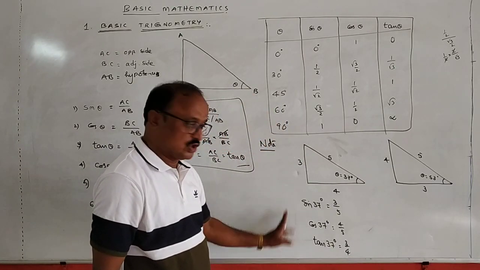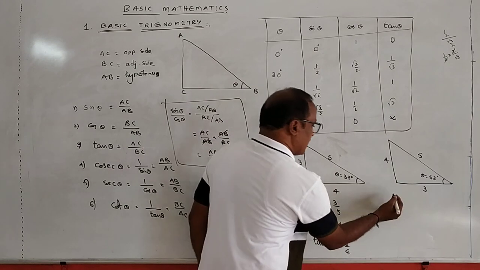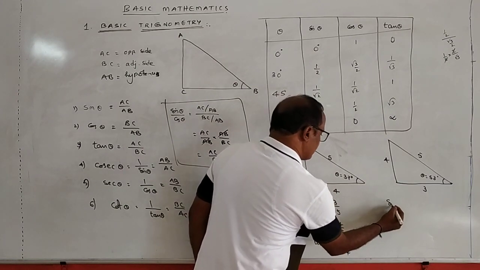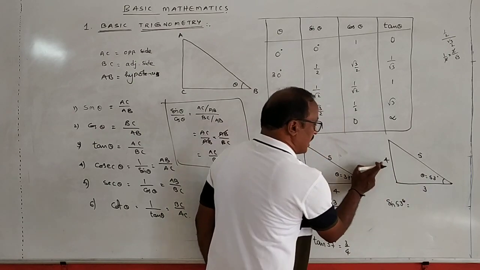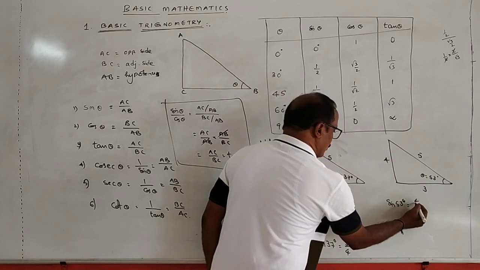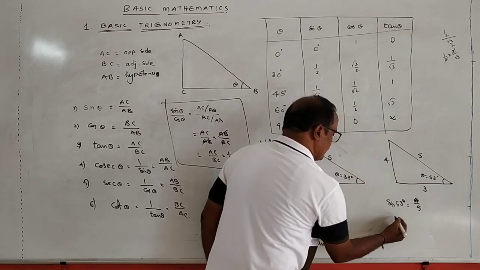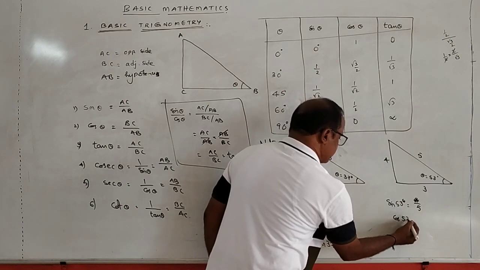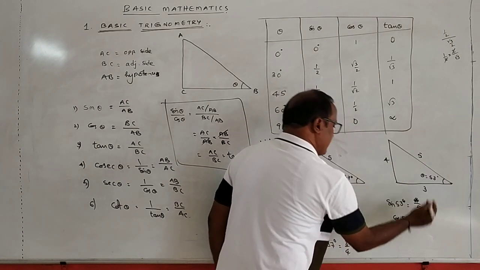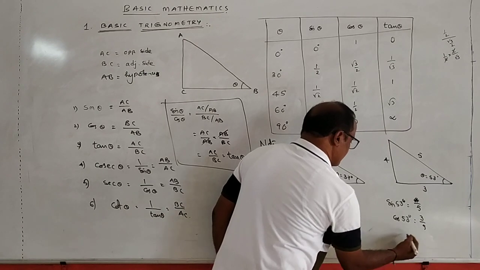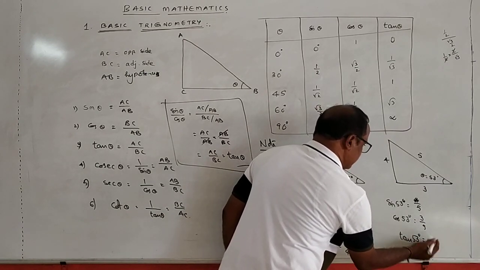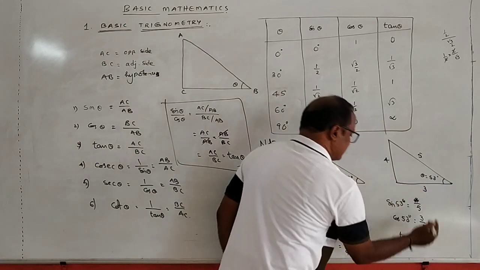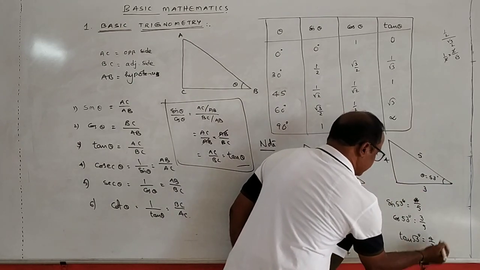Do you understand? Next, in this triangle, what is the value of sin 53? Sin 53 degrees is equal to opposite side by hypotenuse, 4/5. Cos 53 is equal to adjacent side by hypotenuse, 3/5. Tan 53 is equal to opposite by adjacent, means 4/3.